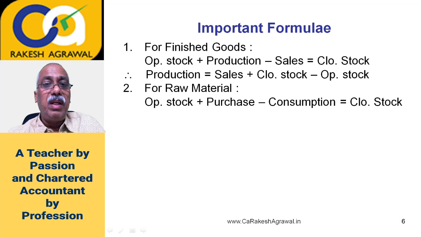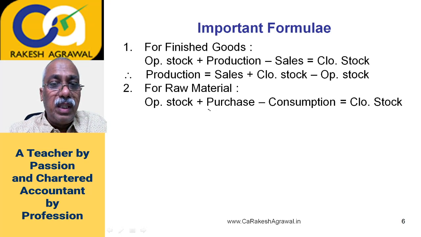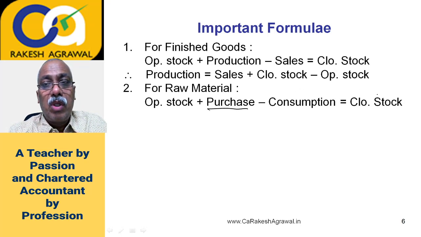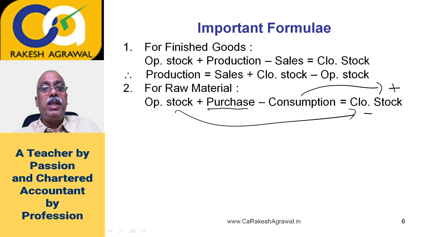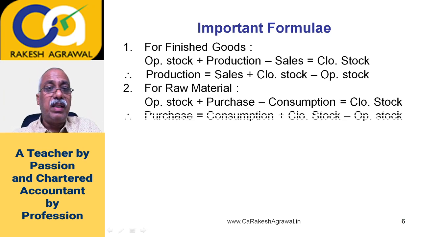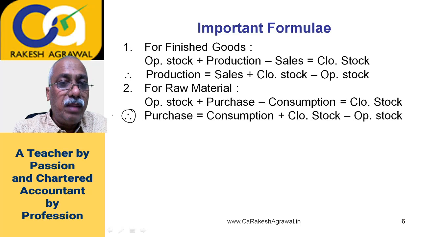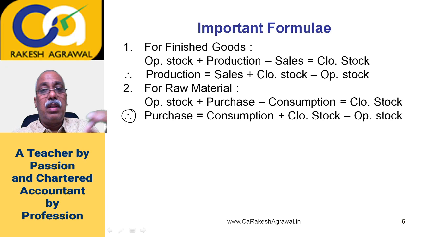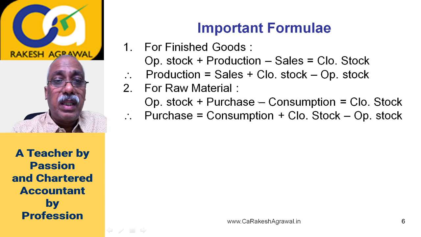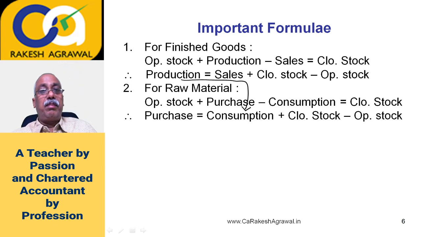Again, this formula we will reshuffle. I'll keep purchase here, but I'll shift all other things. So I will get consumption, I will shift here. So I'll get consumption plus closing stock and minus opening stock will be equal to purchase. So I'll get the formula of purchase, which is an important formula. Purchase is equal to consumption plus closing stock minus opening stock. This is the formula for raw material. And please remember, this consumption depends on production. Naturally, production is of finished goods, consumption is of raw material.